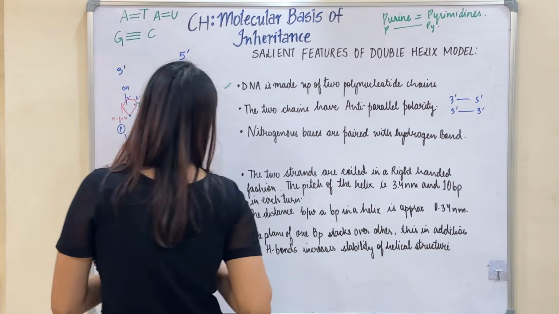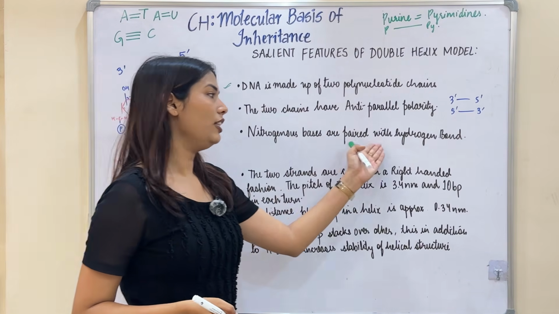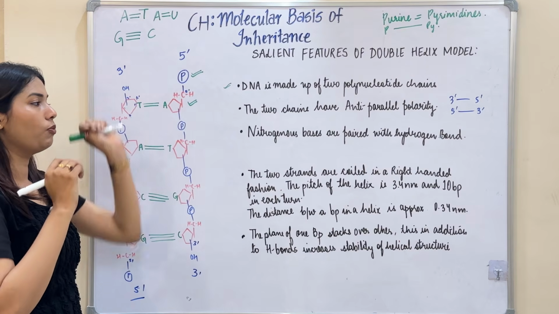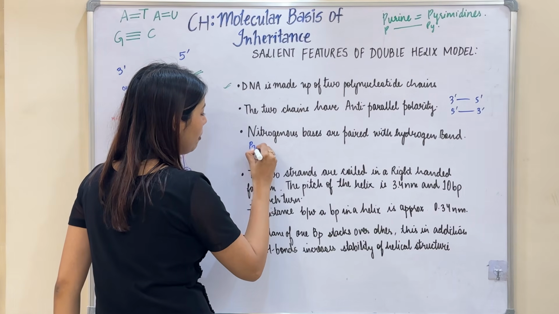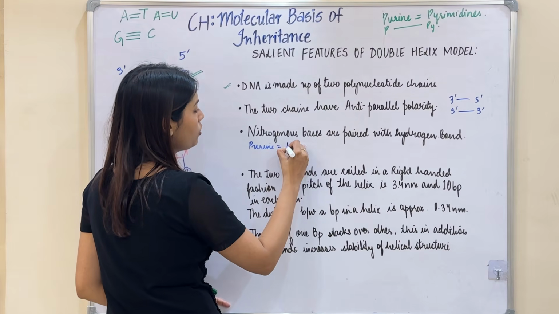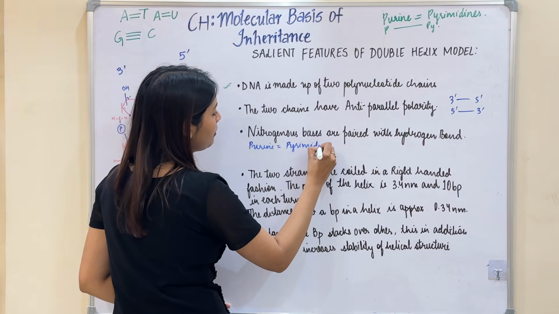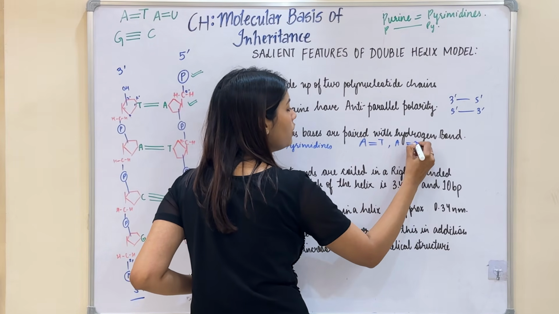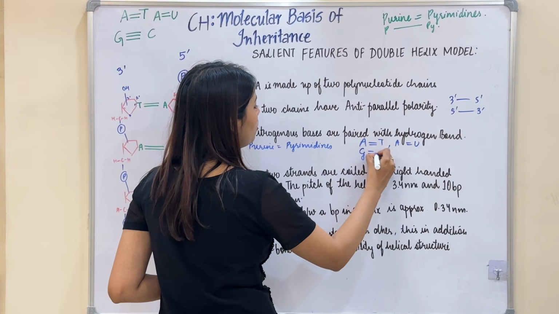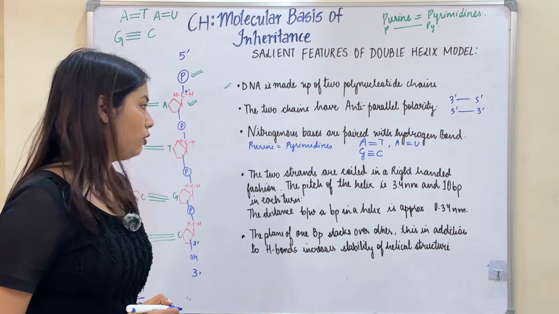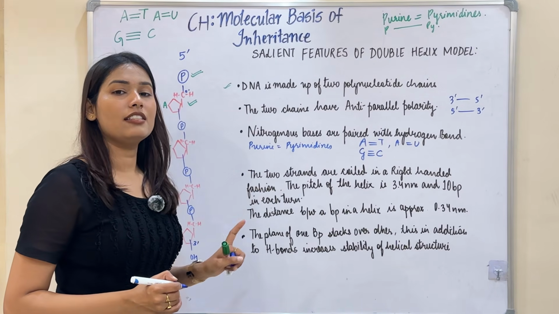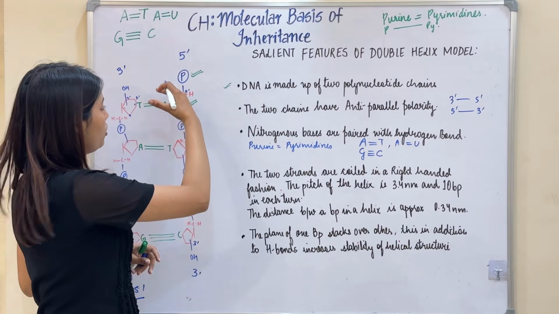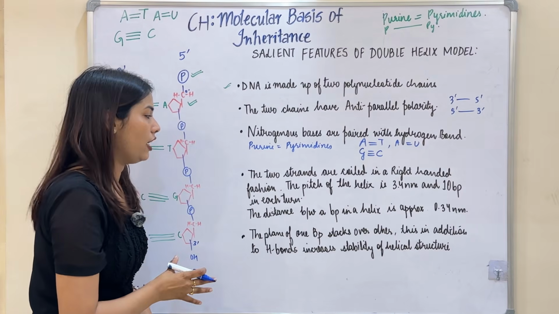The next feature was nitrogenous bases are paired with hydrogen bonds. We just discussed that they are forming hydrogen bonds, and I have already told you that the number of purines will always be equal to the number of pyrimidines. Adenine will always form a bond with thymine, or uracil in the RNA, and guanine is going to form a bond with cytosine. So if the number of purines and pyrimidines remain the same, it helps in maintaining a uniform distance between the nitrogenous bases in a polynucleotide chain.